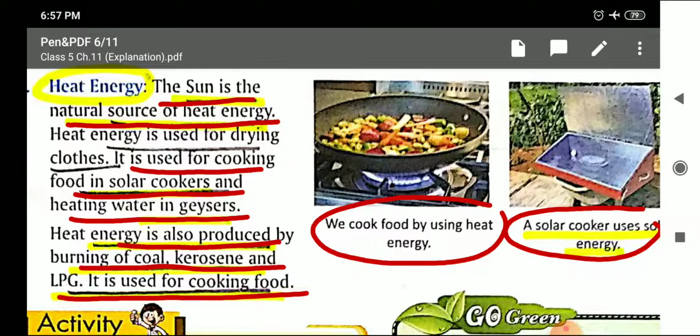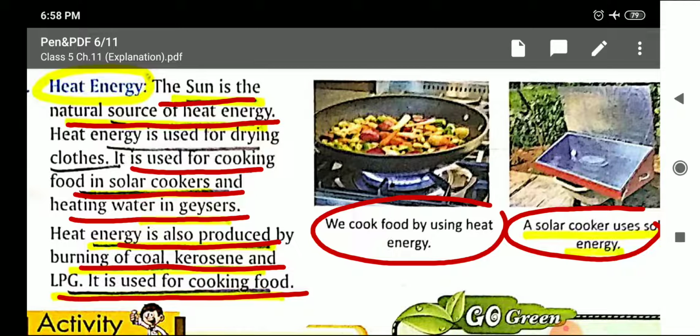So heat is also produced by burning of coal, that is used in the steam engine or to generate electricity, kerosene oil which can be used in the stove, and LPG, the main cooking gas which is there in the cylinder which we use at our home in the kitchen to cook the food. So it is used for cooking food. So this is about the heat energy.